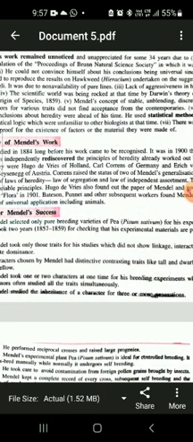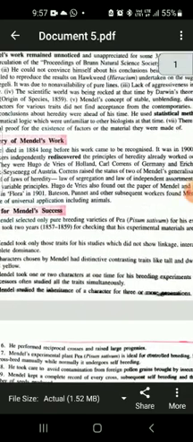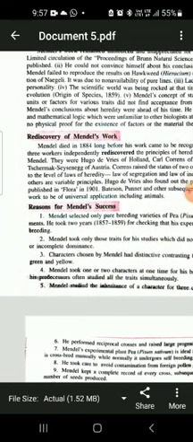Pea plant was selected by Mendel on the basis that there was variation in the characteristics that he found in the pea plant. Some of them were tall, some were dwarf, some had red colored flower, some had white colored flower, some had wrinkled seeds, some had round seeds. The cotyledons were green and yellow.